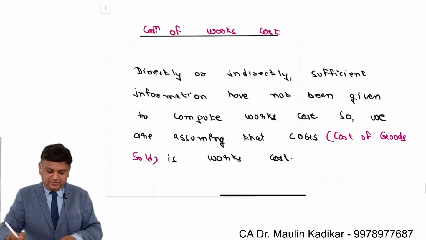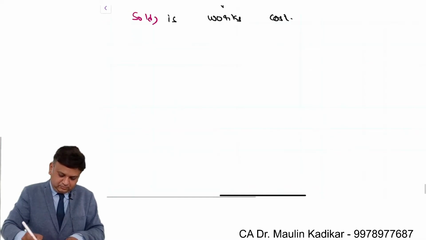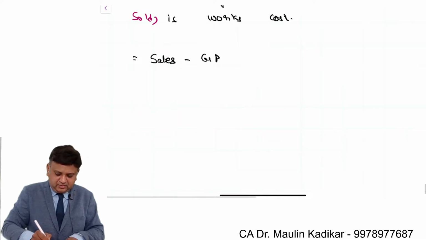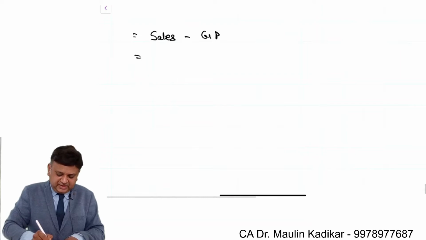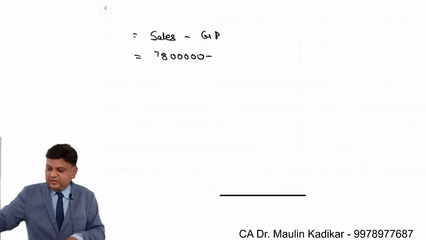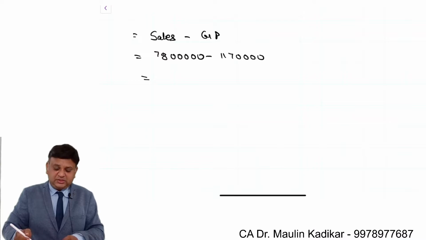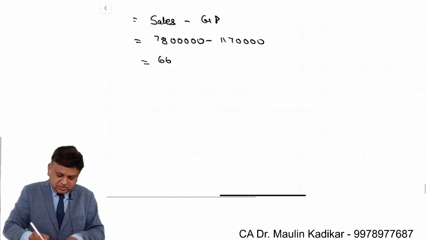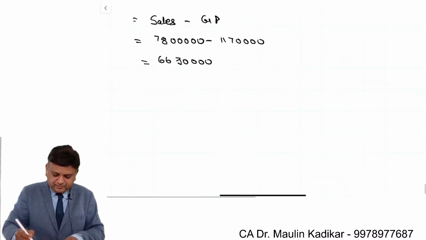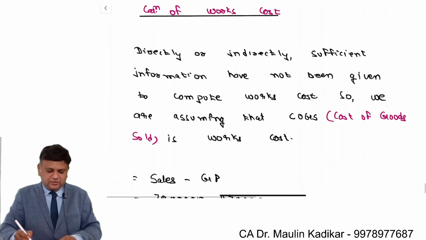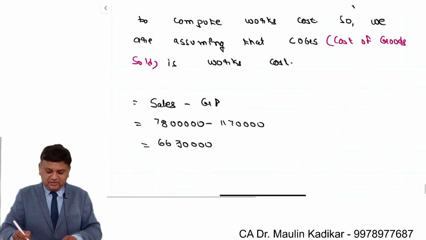That is what we understand. So it is sales minus GP. What is sales? 78 lakhs minus gross profit. The amount of the gross profit is 11 lakh 70,000. So COGS is 66 lakh 30,000. This is the way the COGS, works cost is calculated.